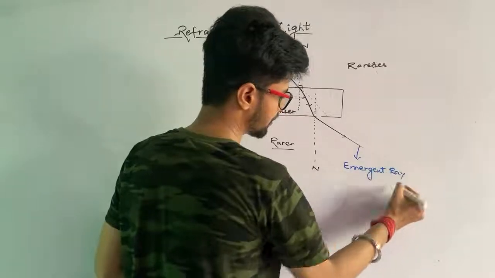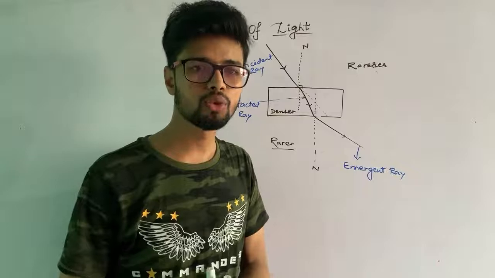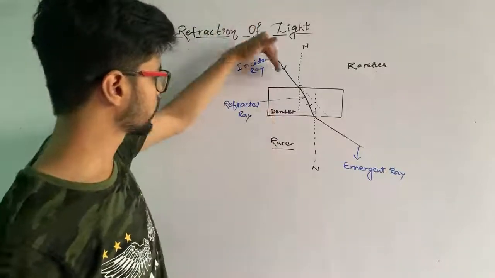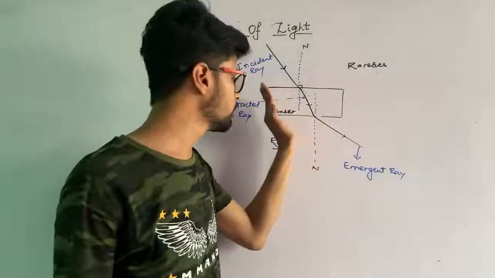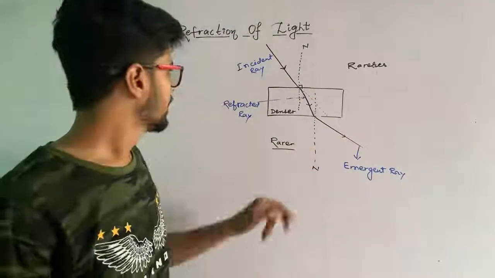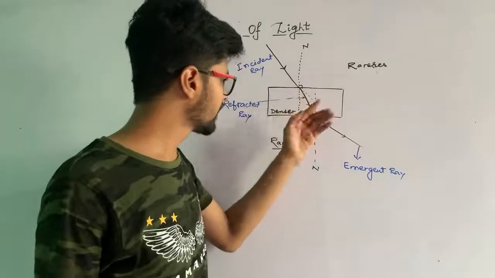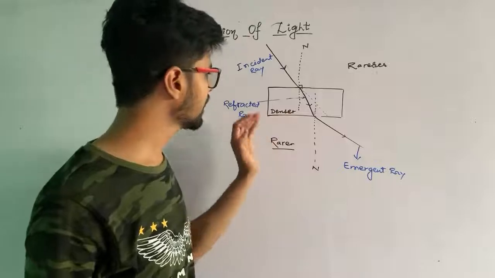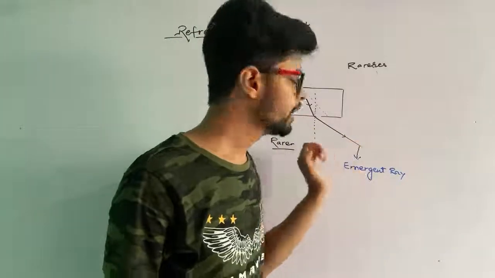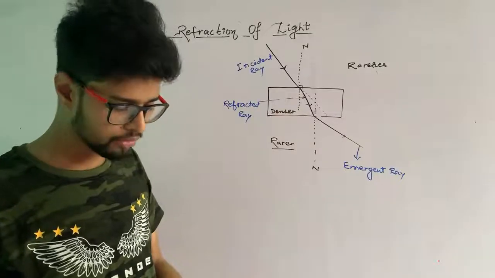Okay, emergent ray. If you have remembered, you can see there are three different kinds of light rays here. The light ray which enters from the rarer to denser medium, moving towards the normal, is known as the incident ray, and the light ray which is refracted, which gets bent completely, is known as refracted ray, and the light ray which comes out from the denser to rarer medium is known as emergent ray.